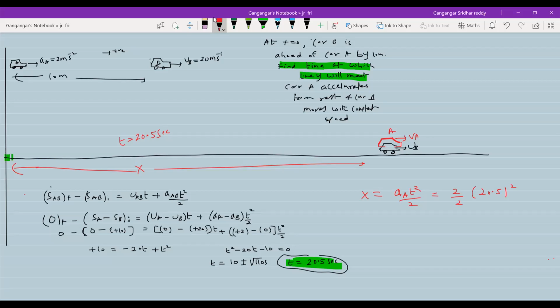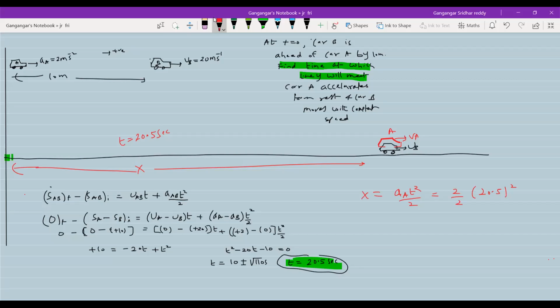Now, shall I ask you one more: after what time will car A be ahead of car B by 100 meters? Tell me what you are going to do here. Definitely after some time car A will overtake car B, no? And will come here. I'll continue the problem. Rather than asking many questions, let me just analyze here only. So there's the initial situation. After what time will car A be ahead of car B by how much distance? Say 100 meters, or 200, or some finite distance.